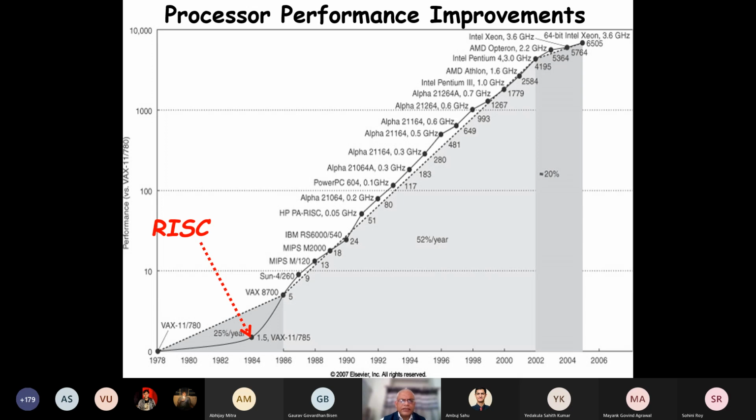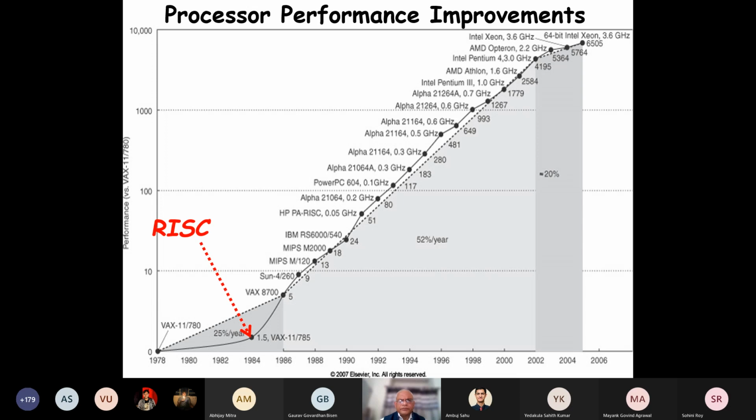But why was this 1984? What happened there? We will see in part of this course something called the RISC processors. The VAX was a CISC processor, and just in 1984, the RISC processors were introduced, and then many things happened actually.